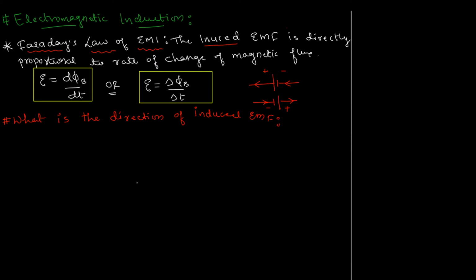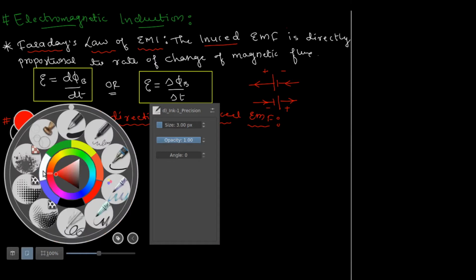And very interesting conclusions will be coming across in this, and hats off to the guy who came up with this law, which in fact is going to answer this question right here in the red color.